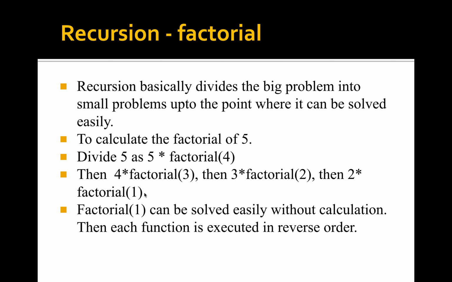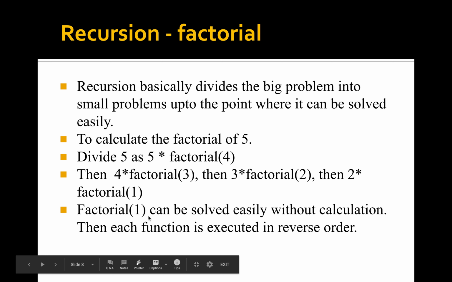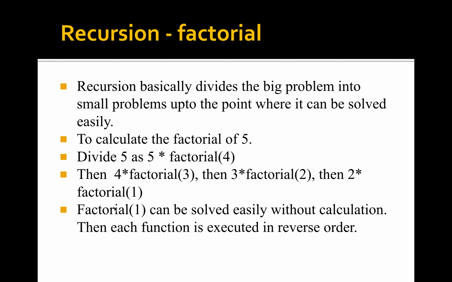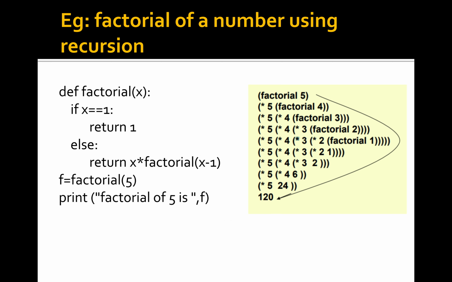Then factorial 1 can be solved without calculation, because factorial 1 is 1. So we will get the value of factorial 1 as 1. Then each function we executed is calculated in reverse order. That way we are doing it in recursion. So I will show the program related to recursion.